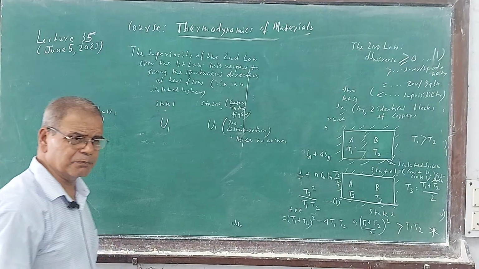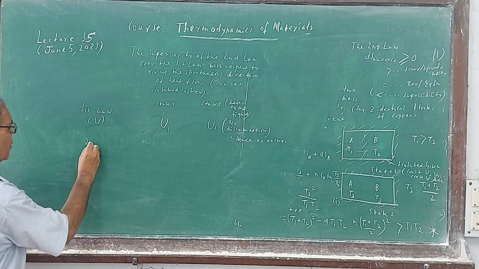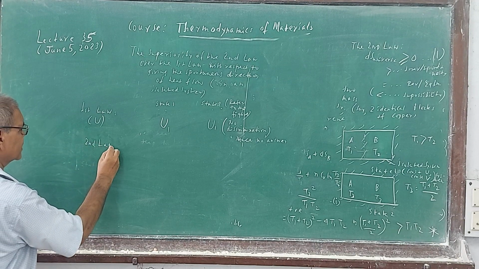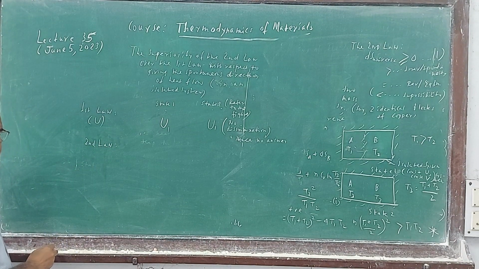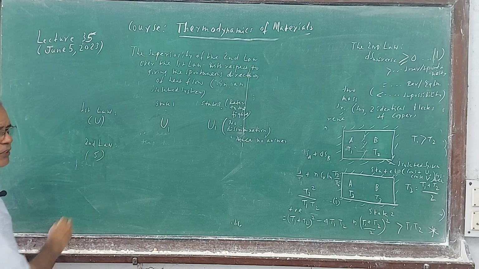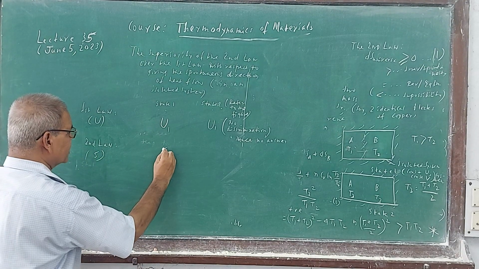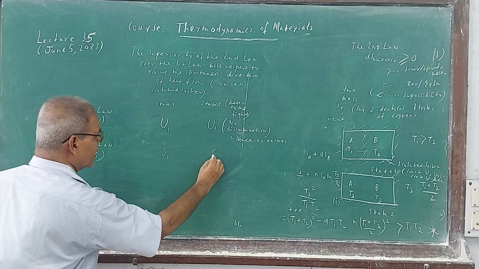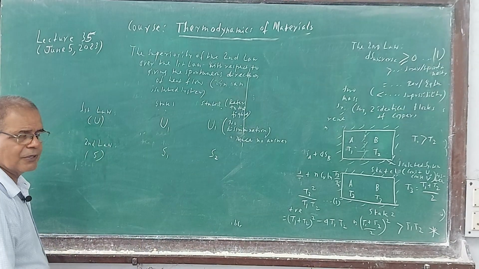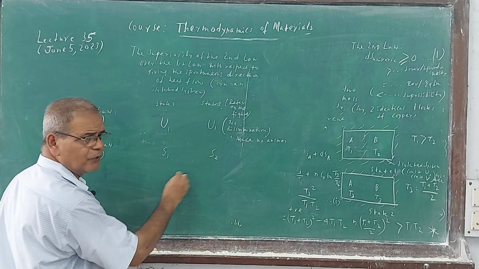Ask the second law the same question. Second law, what is its weapon? The second law's weapon is entropy. It says S1 is different from S2, and which is greater?